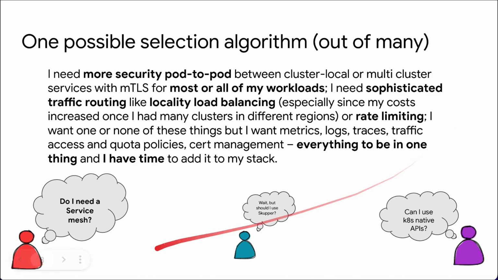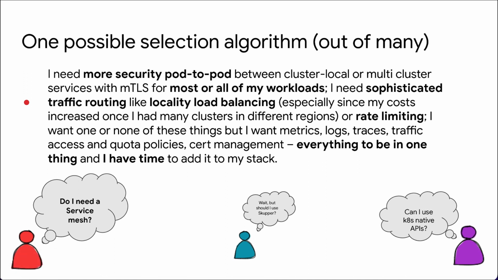But another little thought bubble that our little red character down here is asking themselves: do I need a service mesh? The type of questions you might have running through your brain at that point is if you do need more security pod to pod for most or all of your workloads, which would be very tedious for you to configure on your own. It would be better if your solution could handle this. Or you need really sophisticated traffic routing.